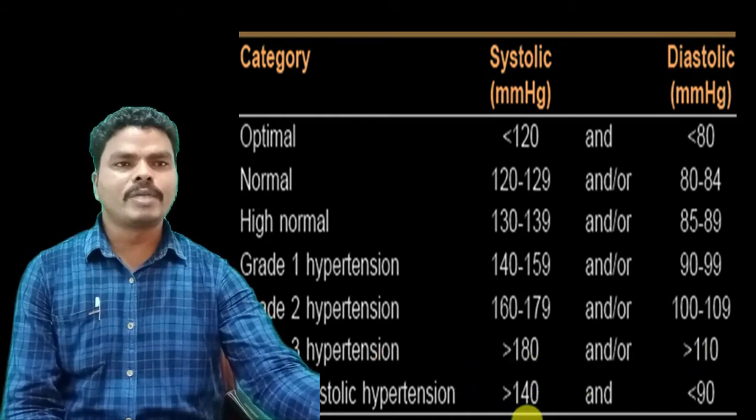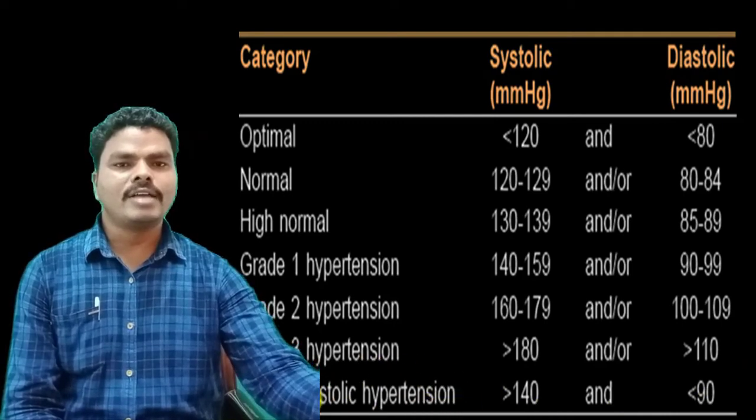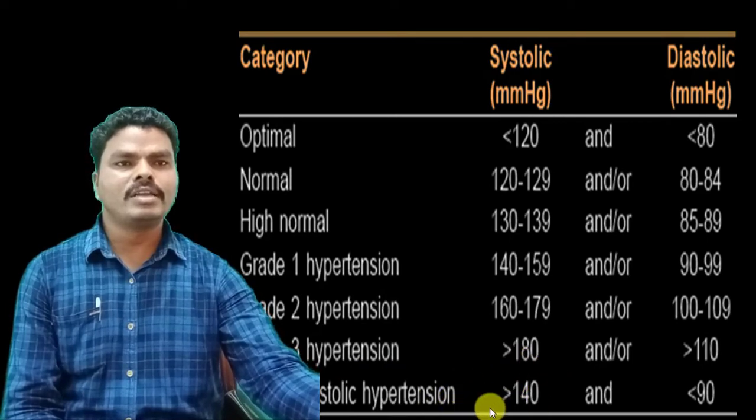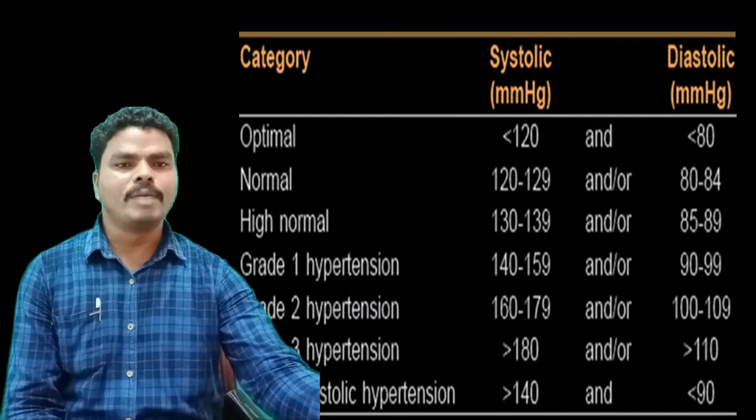And if the systolic blood pressure is greater than 140 and the diastolic blood pressure is less than 90, then that condition is called isolated systolic hypertension. That means only the systolic blood pressure is increased and the diastolic blood pressure is maintained as normal, and that condition is called isolated systolic hypertension.